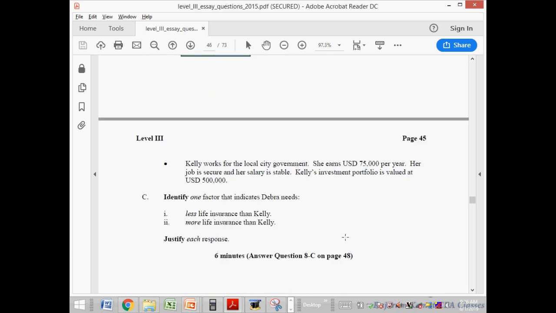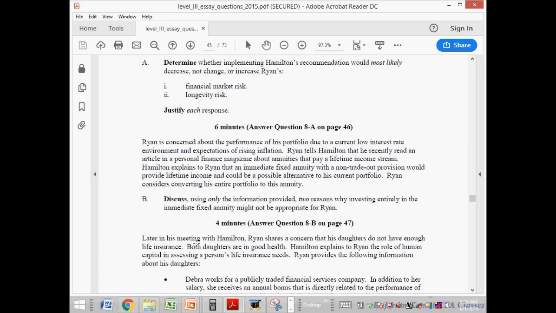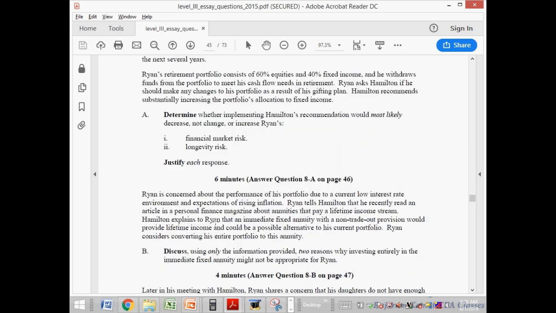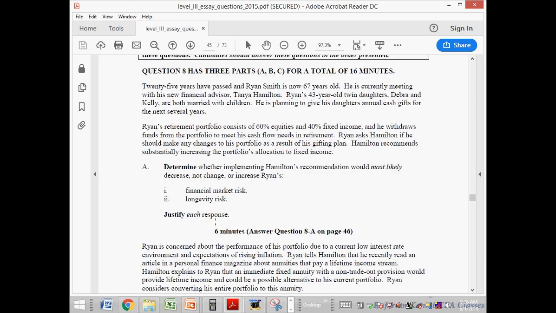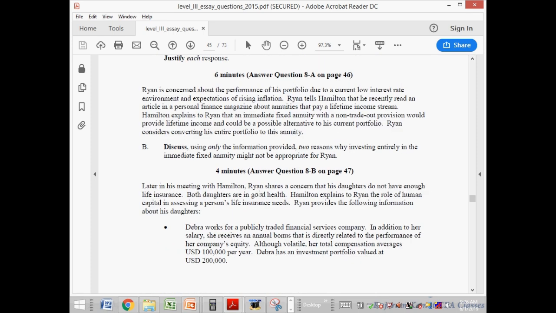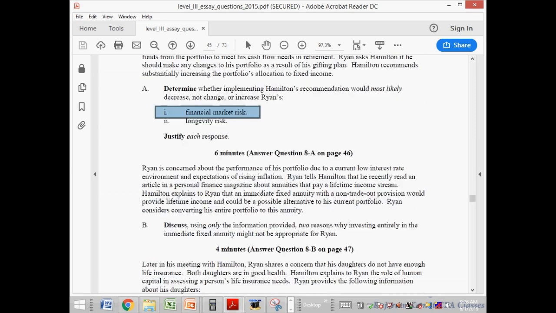So 6 marks were easily pocketable. Quite easy. ये 6 mark काफी easy थे. ये 4 में से मैंने 3 पकड़े, 2 पकड़ता हूँ, 6. Financial market risk, longevity risk, ये 2 तो possible थे easily. Longevity risk, I lost that. ये 3 possible थे, sorry. So 3 plus 2, 5, 5 plus 6, 11. 11 out of 16.